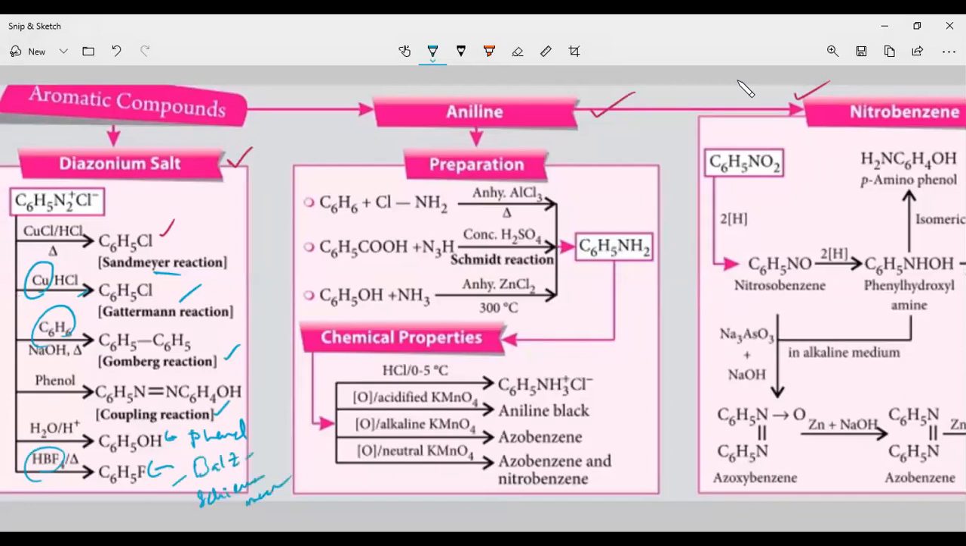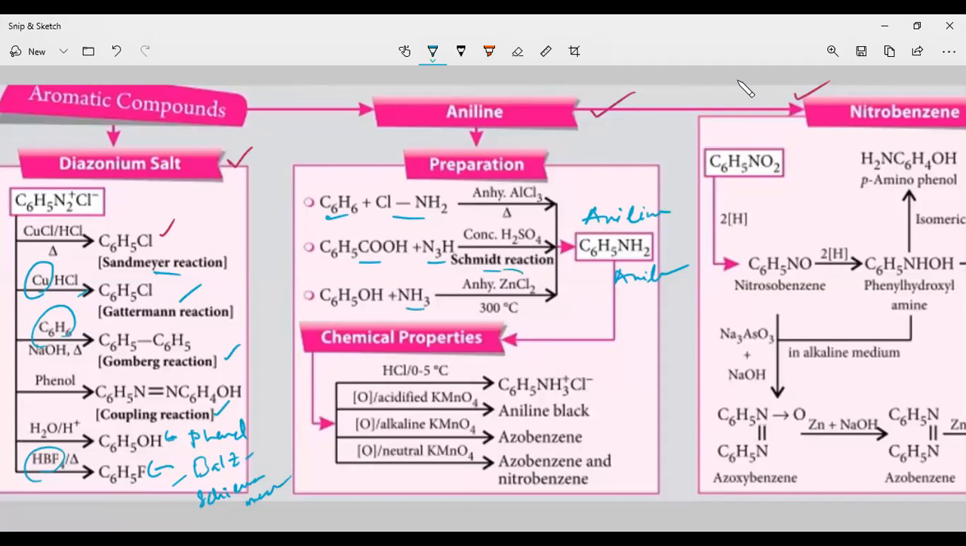Next, preparation of aniline. How is aniline prepared? Aniline is prepared by taking benzene in the presence of NH2Cl and anhydrous AlCl3. You are going to get aniline. Next, benzoic acid upon treatment with hydrazoic acid in the presence of concentrated H2SO4, this reaction is the Schmidt reaction, and we are going to get aniline. And phenol when it reacts with NH3 in the presence of anhydrous ZnCl2, we are going to get aniline.